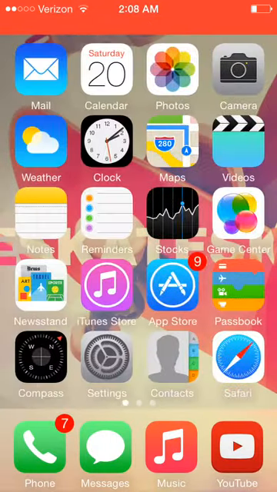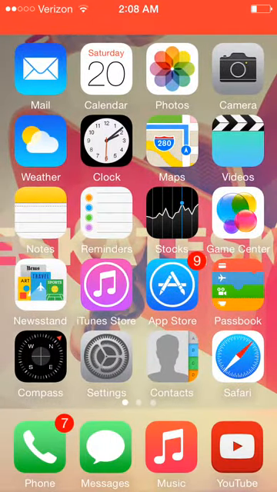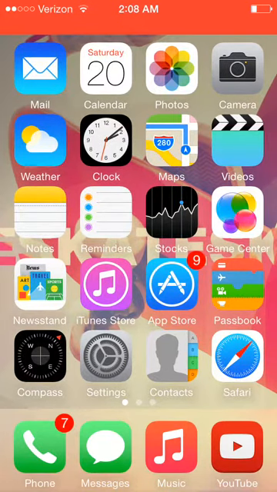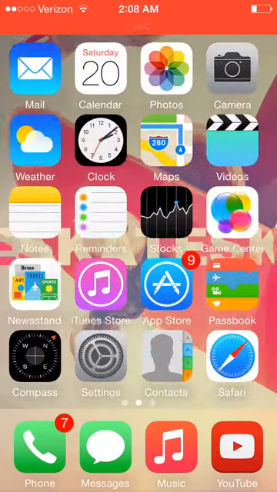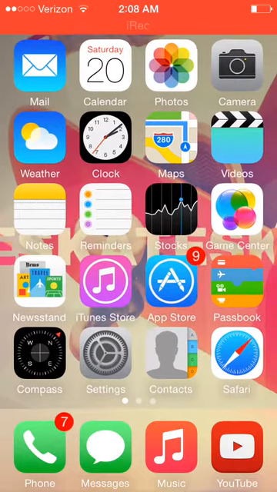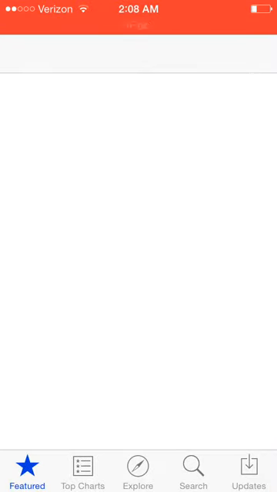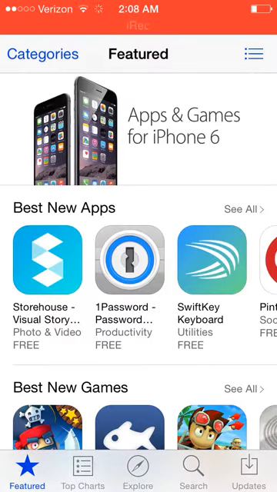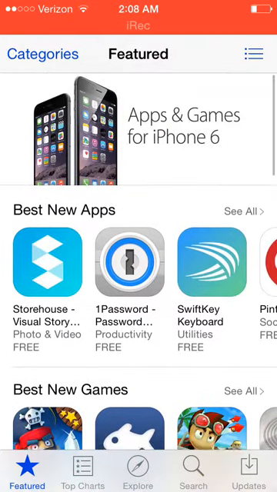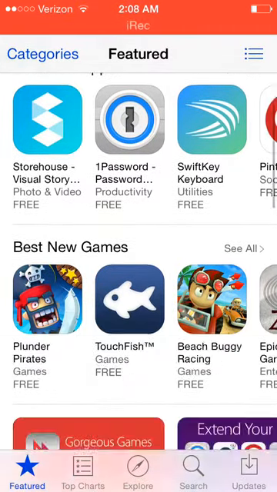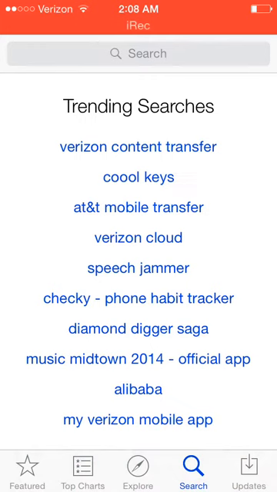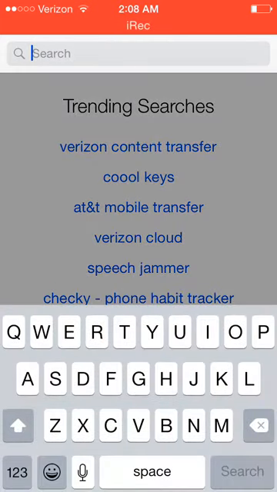Alright, hello YouTube. Today I'm going to show you how to get custom keyboards on iOS 8. Whoopsie. One hand is bad. Yeah, as you can see, not exactly see, but iPhone 6 is out, not 6 Plus.